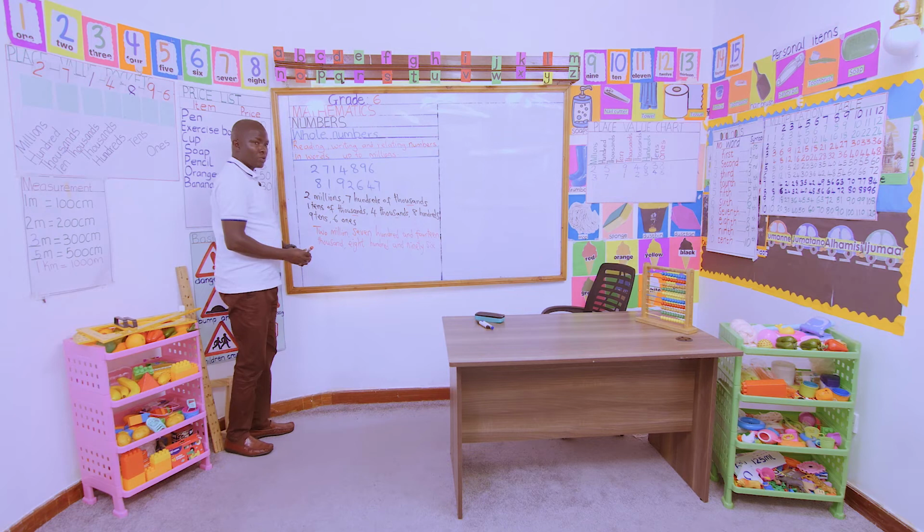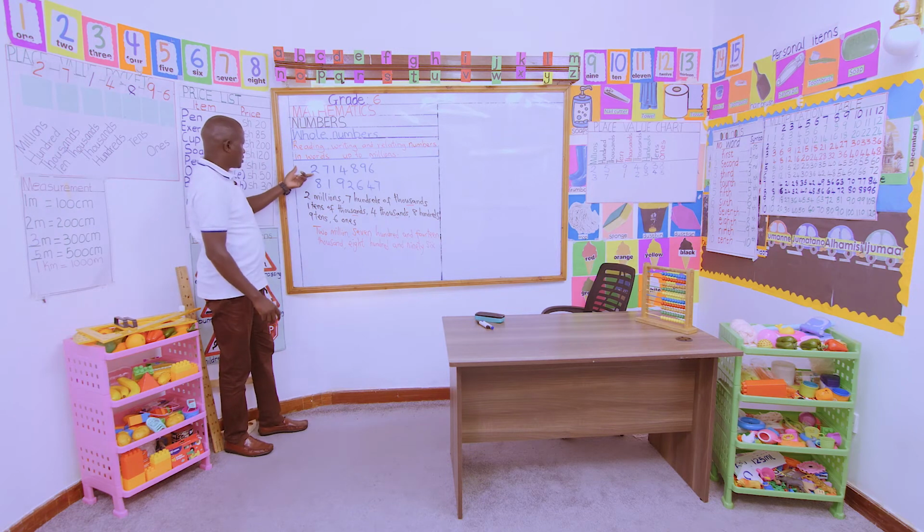That is how we will write this number in words. Let us all read together.